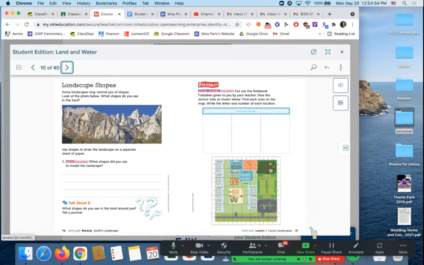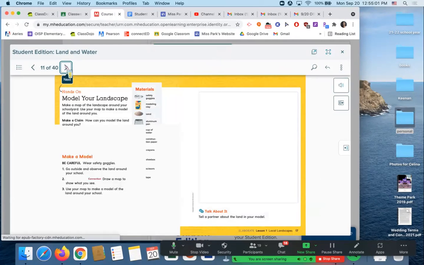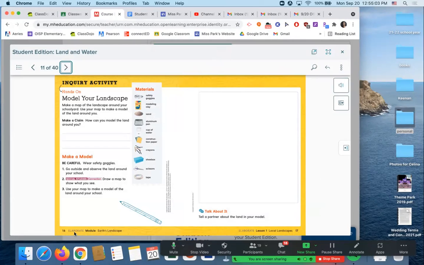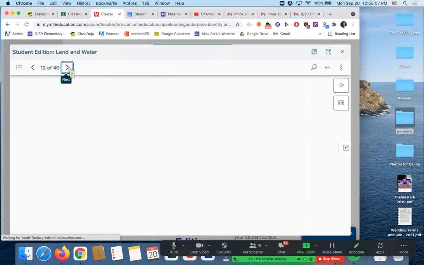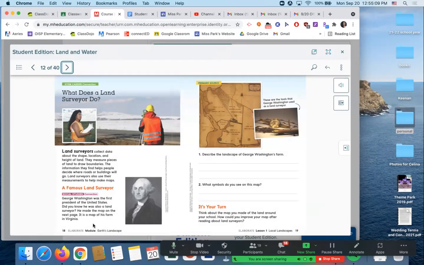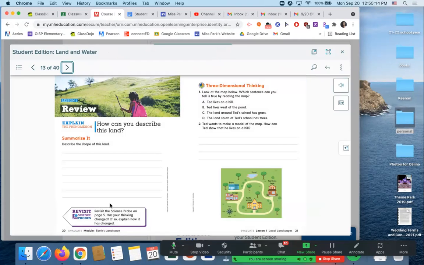So for these ones where it seems like it's a little extra work or it says that your teacher is going to be giving you materials, just skip those. And we'll talk about it in class as well. Here, you're going to see the word elaborate down here. Same thing for elaborate. We're not going to do that. We're going to skip that. If you want to know what a surveyor does, feel free to read it.